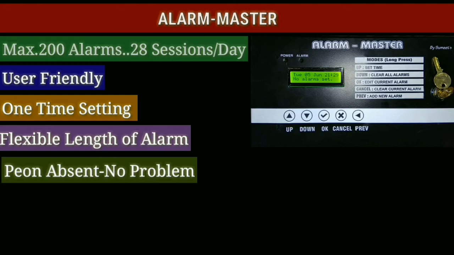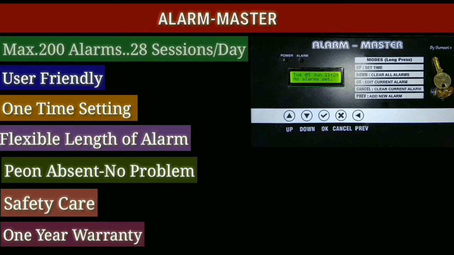You can handle this system like your own smartphone. We have also provided a lock with key for the safety of this system. We have designed this system for schools, colleges, factories and offices. A 1 year warranty against manufacturing faults is provided.